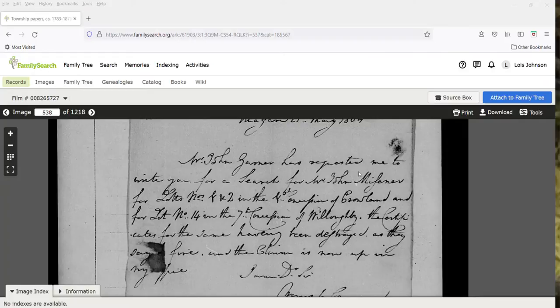And again, it follows the same sequence, starts with concession 1, and it'll do lots 1, 2, 3, 4. Now, if nothing happened that had to be recorded in the township papers, there won't be a listing for that lot and concession. It's only when something unusual or different happened that wouldn't necessarily be on the land deed.